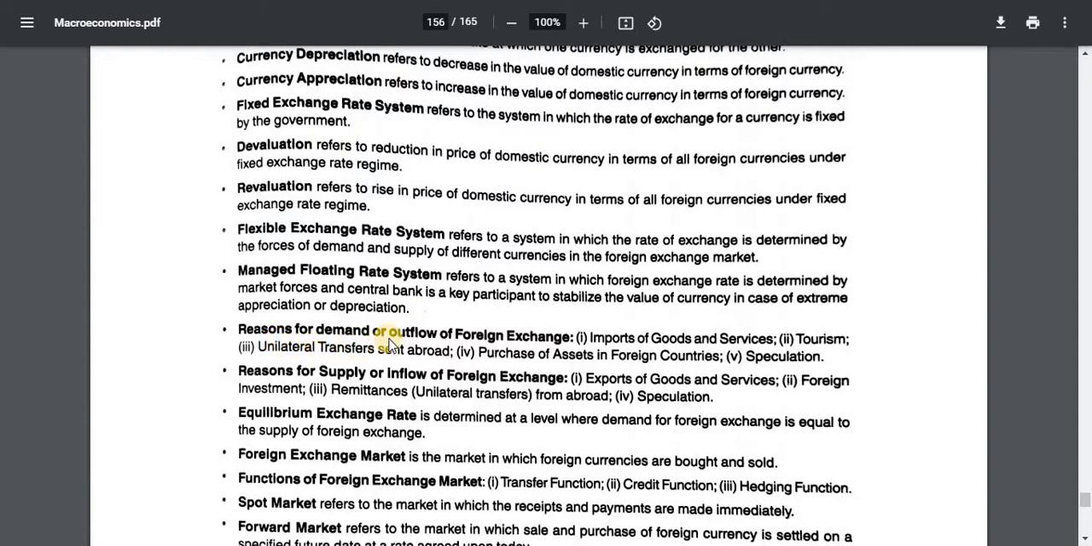Reasons for demand or outflow of foreign exchange: 1. Imports of goods and services. 2. Tourism. 3. Unilateral transfers sent abroad. 4. Purchase of assets in foreign countries. 5. Speculation. Reasons for supply or inflow of foreign exchange: 1. Exports of goods and services. 2. Foreign investment. 3. Remittance. Unilateral transfers from abroad. 4. Speculation.